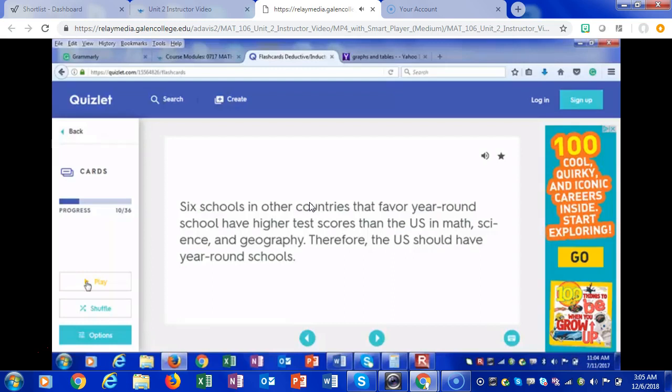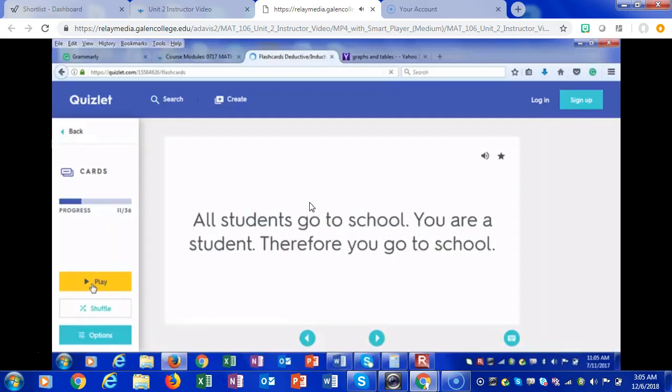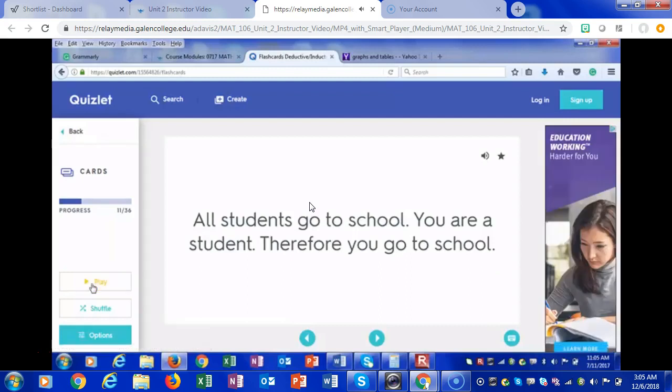Inductive or deductive? I'm going to say inductive. Let's see if we're right. It is inductive.